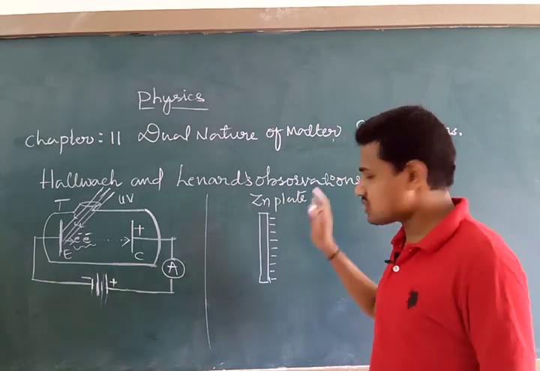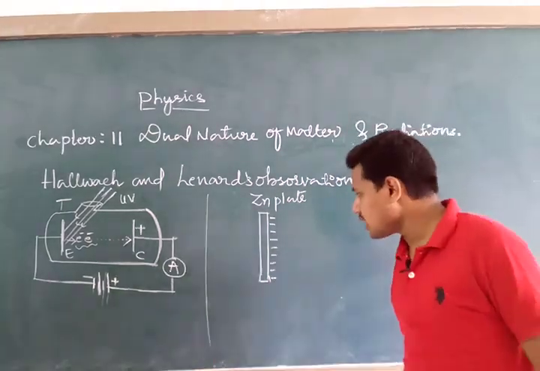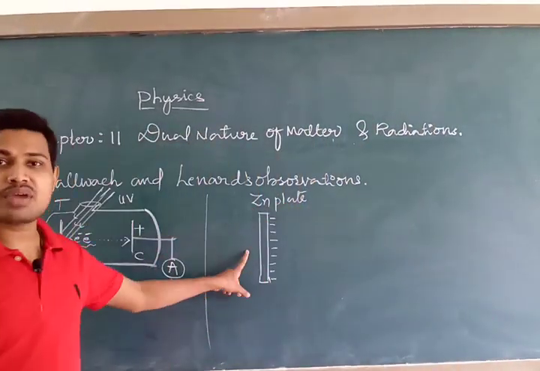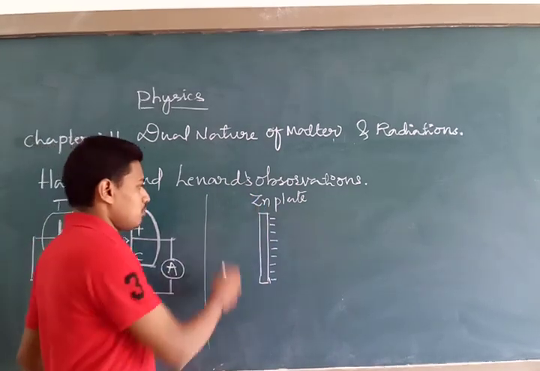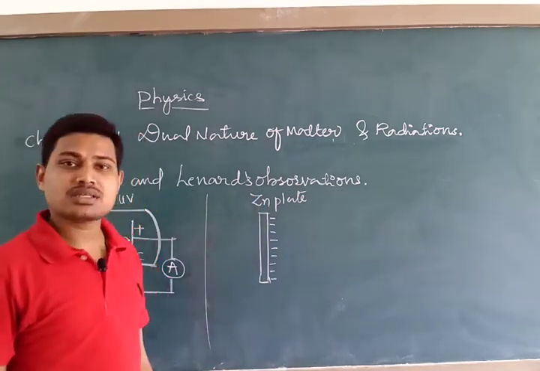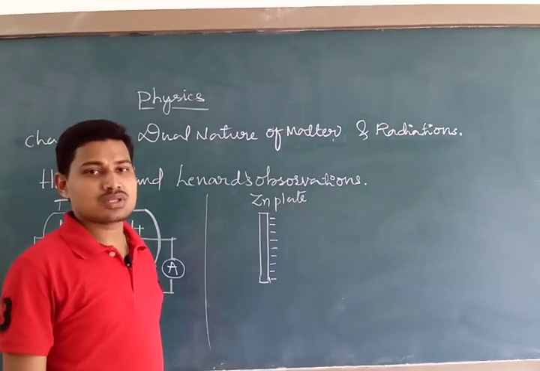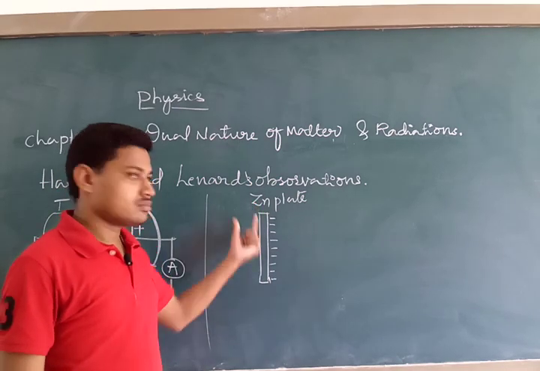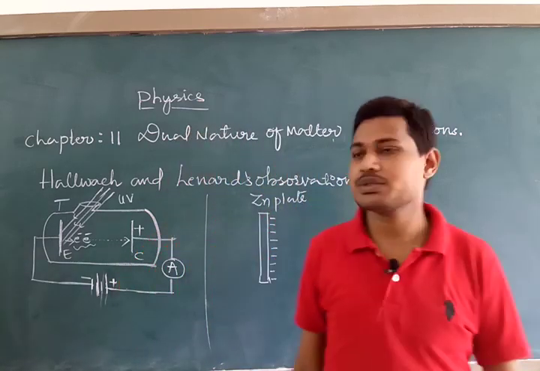And the indication of negative charge on the zinc plate was done with the help of an electroscope. He connected this negatively charged zinc plate to a device known as an electroscope, which is a device that concludes about the presence of charge, and it is also used for measuring the potential difference.